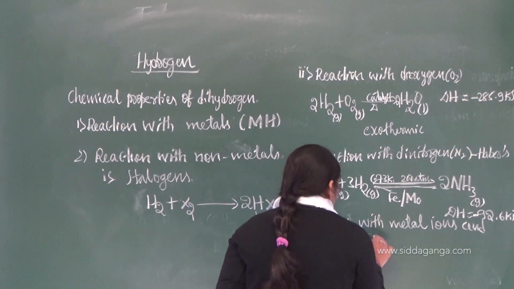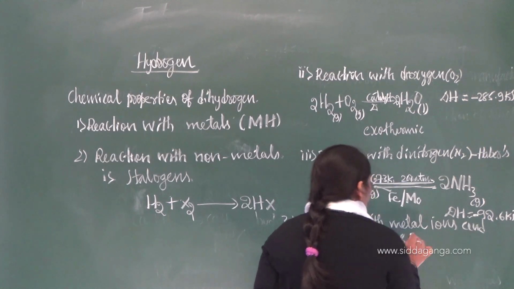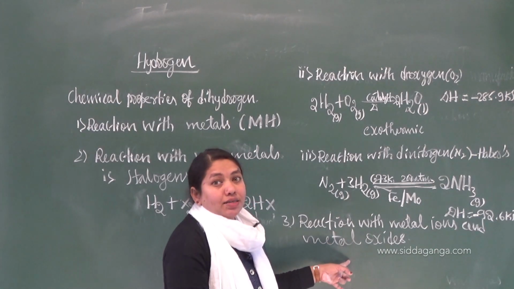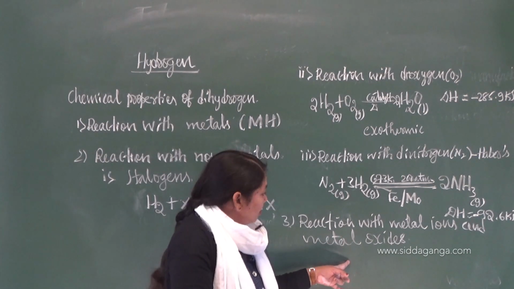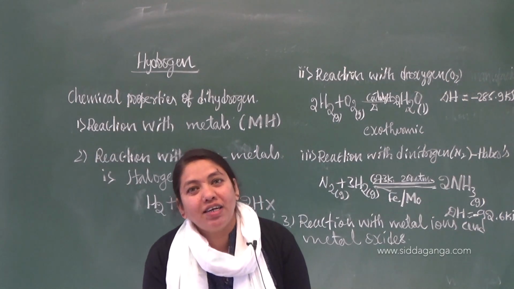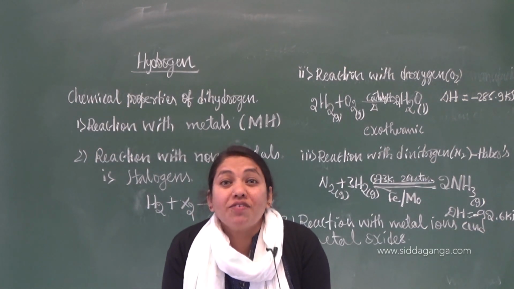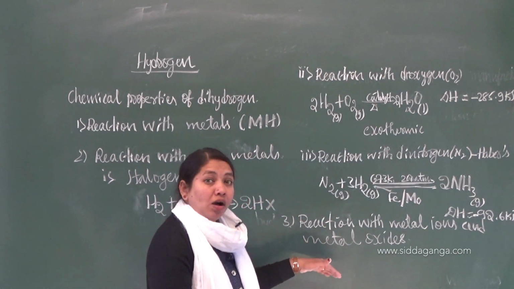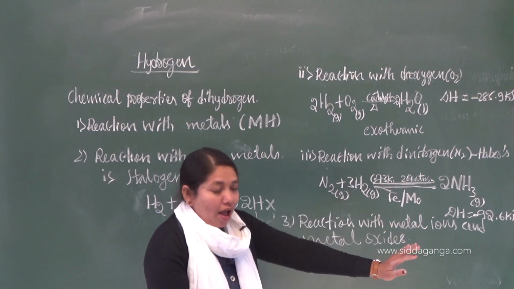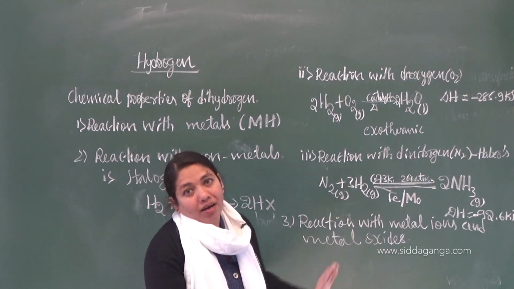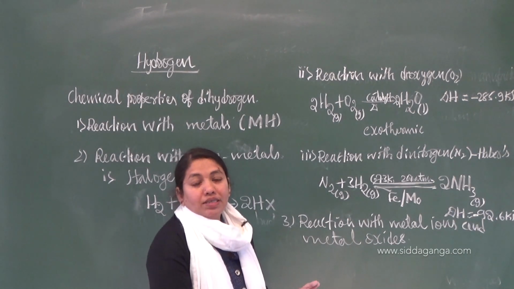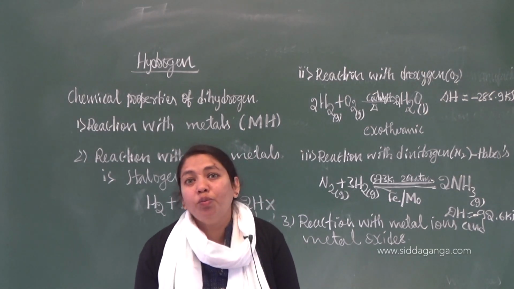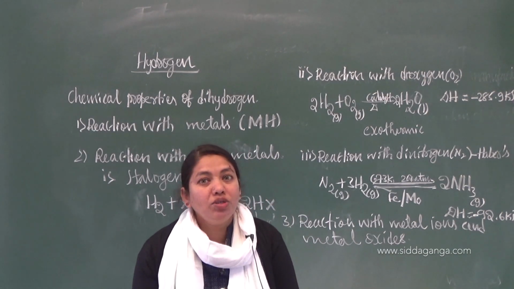Metal ions and metal oxides. So, reaction of dihydrogen with metal ions and metal oxides. Here, dihydrogen acts as a reducing agent. In the beginning itself, it acts as a very good reducing agent. What will it do? It reduces the metal ions into metals and metal oxides into their respective metals. It is converting both the metal ions as well as metal oxides into their respective metals. That's why it is a reducing agent.